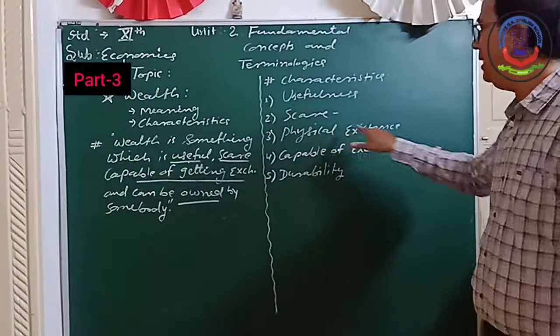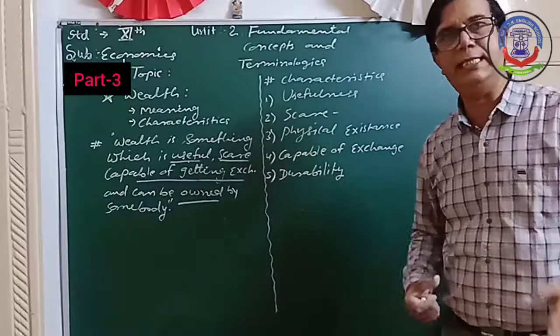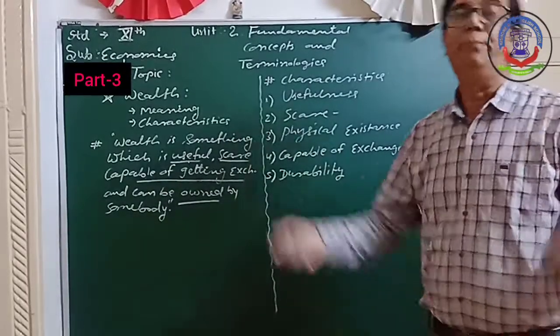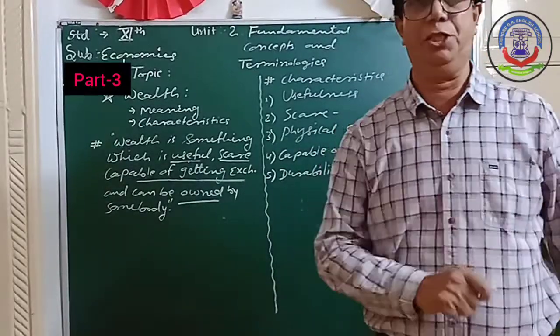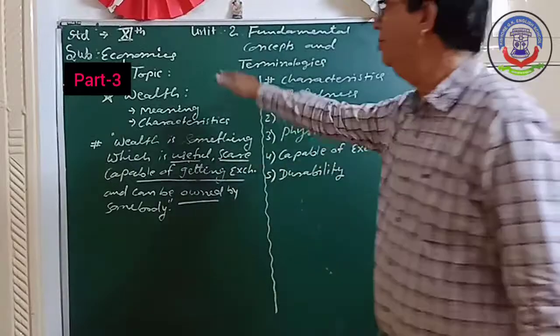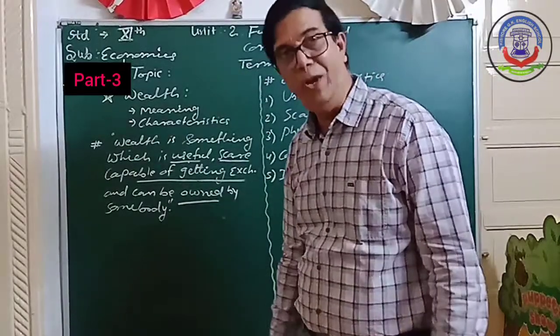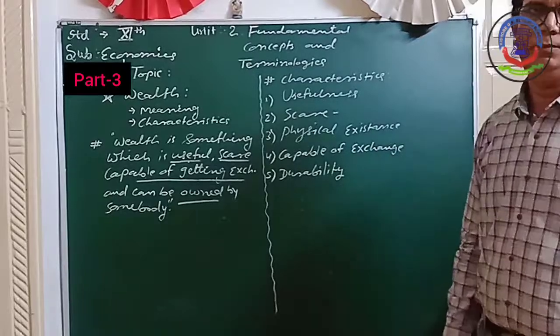So physical existence, no doubt: the things which have physical existence we include in wealth. But in the time of science and technology, a knowledgeable person, an expert person, an intellectual person is also included in wealth. After that, capable of exchange.